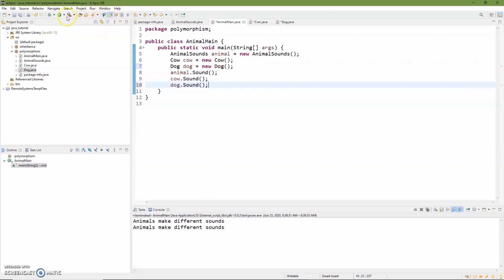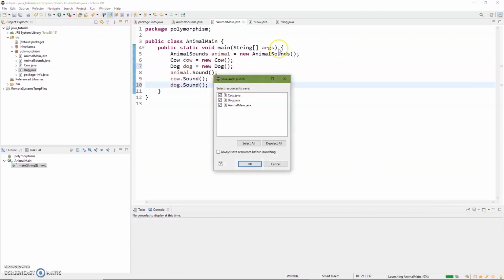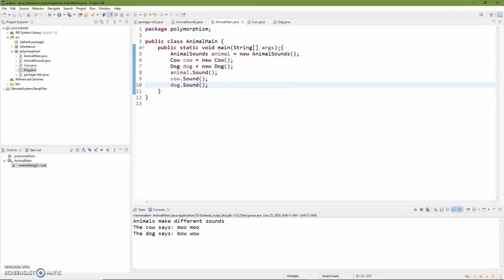And when we run this, as you expect, it's going to compile it. There we go. Animals make different sounds. The cow says moo moo. The dog says bow wow.